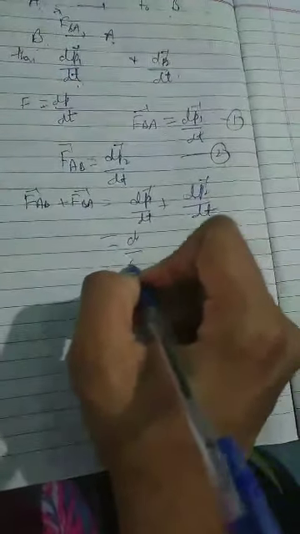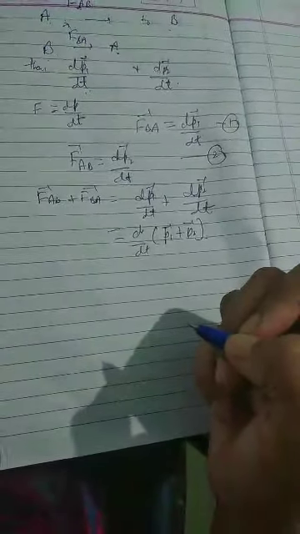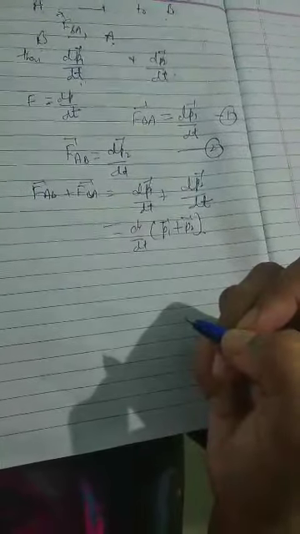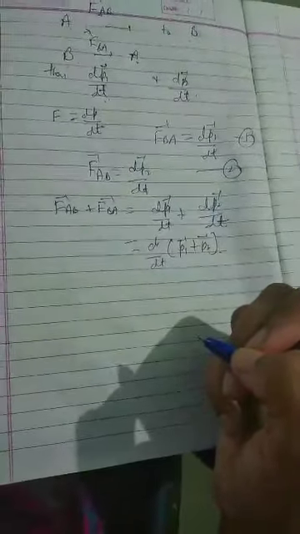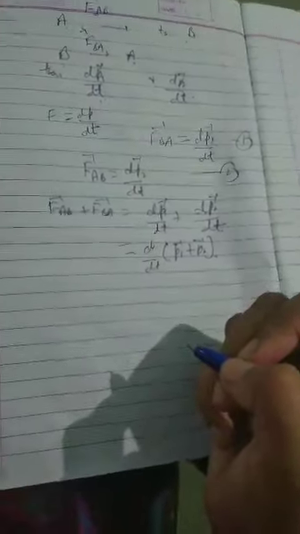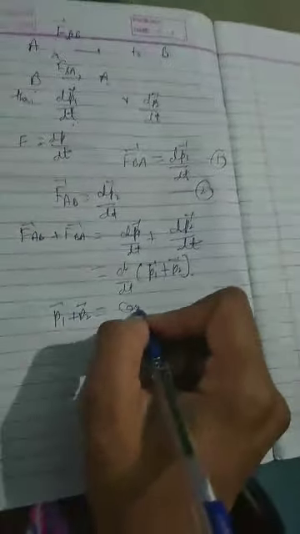Clear? Or we can take d by dt common, of P1 plus P2. The total momentum of the system remains constant. We already know this from conservation of linear momentum in the first unit. It means P1 plus P2 is equal to a constant.